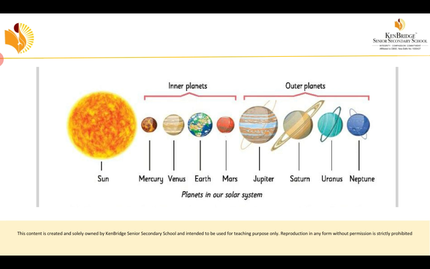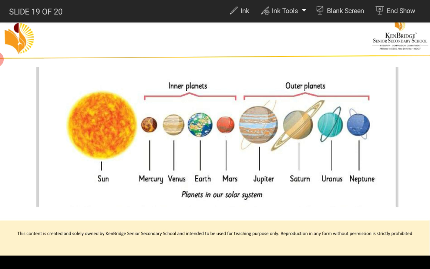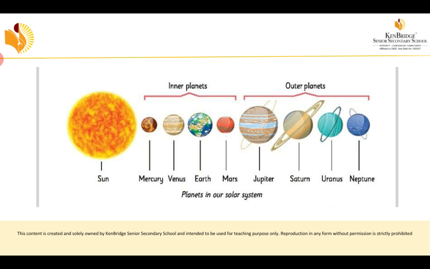We call the first 4 planets the inner planets. Next 4, the outer planets. So the first 4 are inner planets and the next 4 are outer planets.